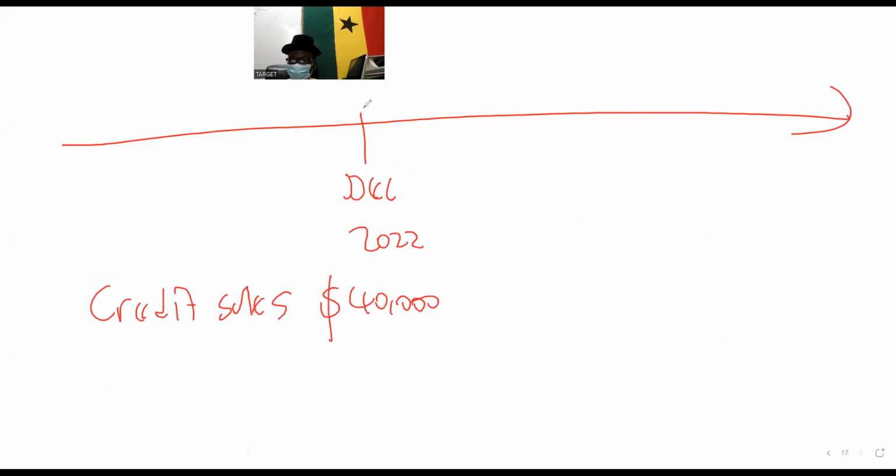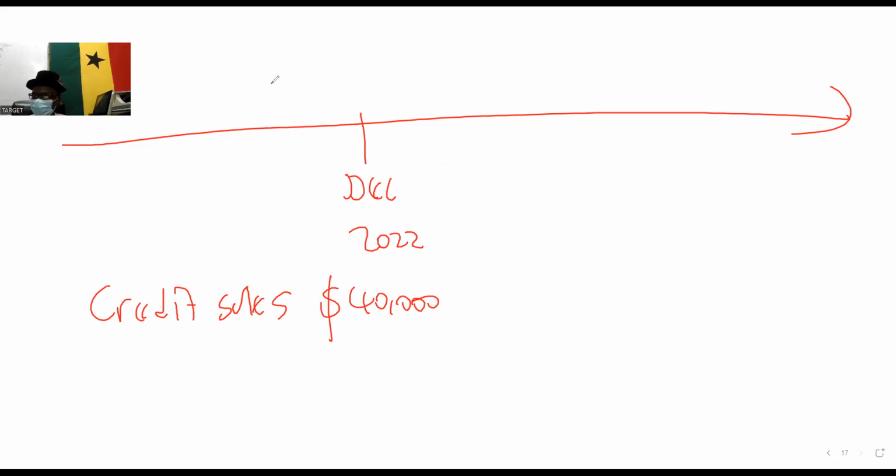Let's just assume that's the transaction date. This is the reporting date. Our tax rate is 25%.